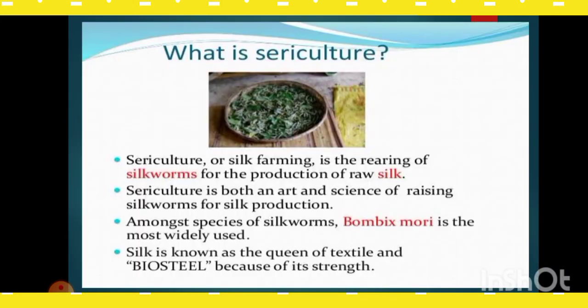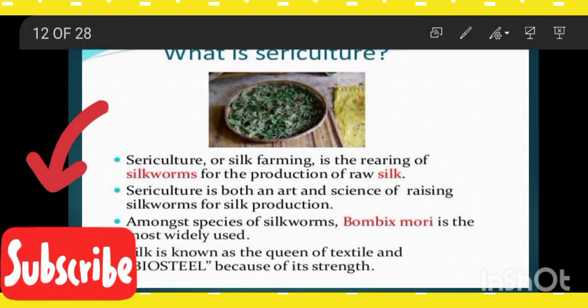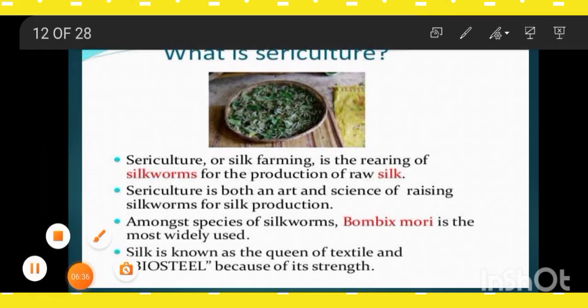Okay, so what is sericulture? First of all, we'll learn. Sericulture, or silk farming, is the rearing of silkworm. It is also called silk farming, for the production of raw silk. Sericulture is both an art and science of raising silkworm for silk production.